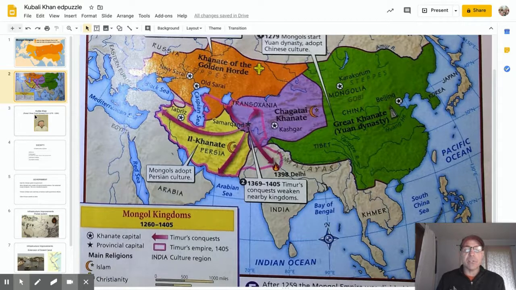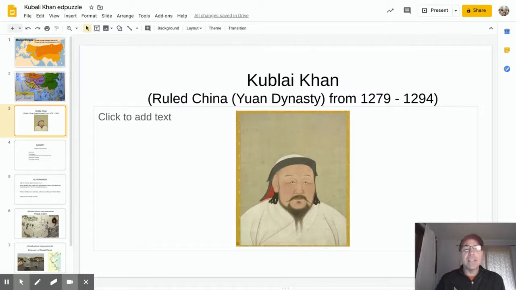And this was controlled by a guy named Kublai Khan. He was the grandson of Genghis Khan. And he's going to rule over China till 1294. And he's going to do a pretty good job. But we're just going to cover his accomplishments and some of the impacts he had on them. We can't spend a ton of time on him since we're out of school right now. But hopefully once we're finished this, you'll get the gist of how they impacted China.